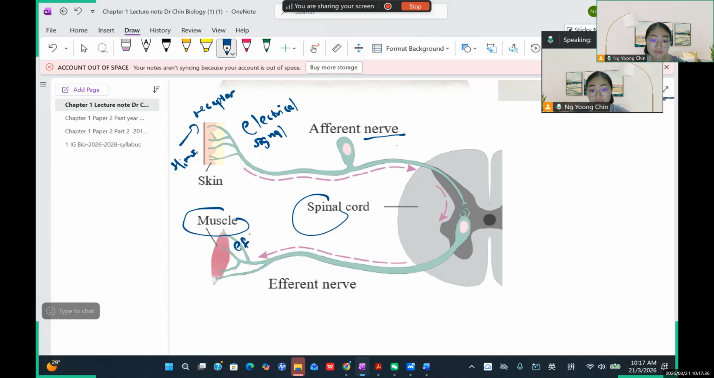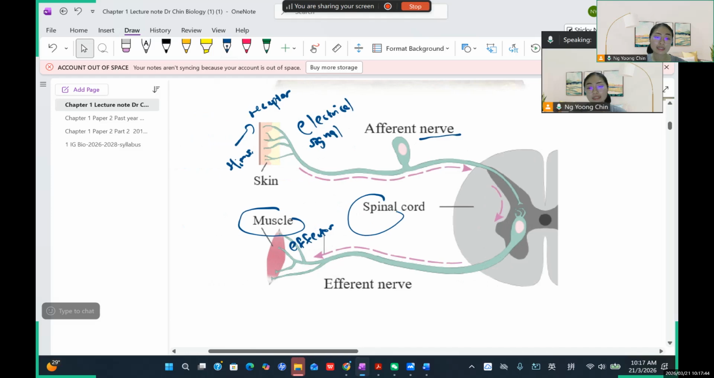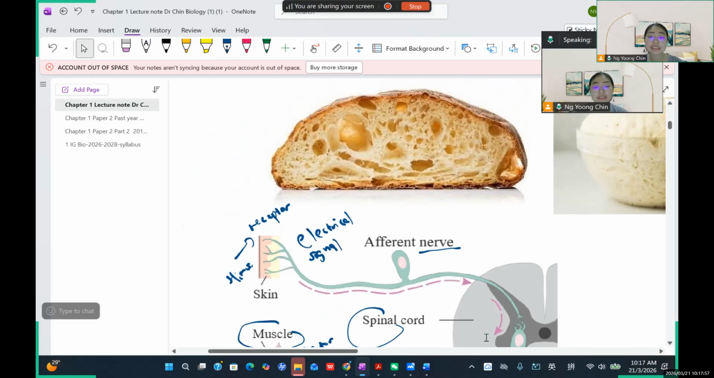Okay, effector organs. So what does effector mean? Effector refers to the organ itself. They can bring the response. Yeah, they can produce a response. For example, if your hand touches a hot cutter, you feel very hot, right? And then your muscle will withdraw away from the cutter. So this is a kind of sensitivity.